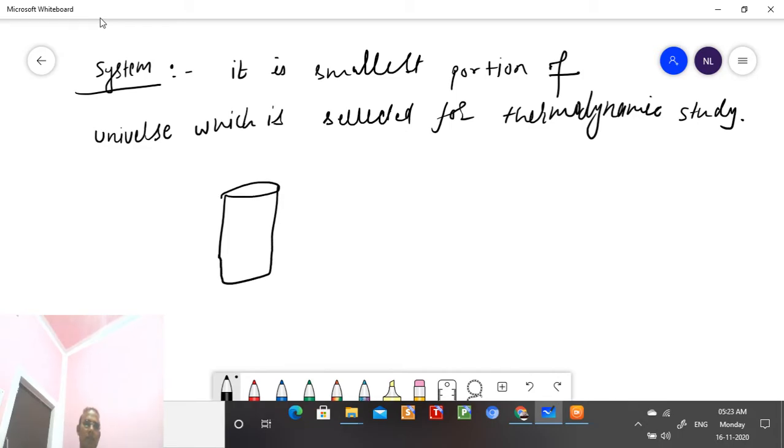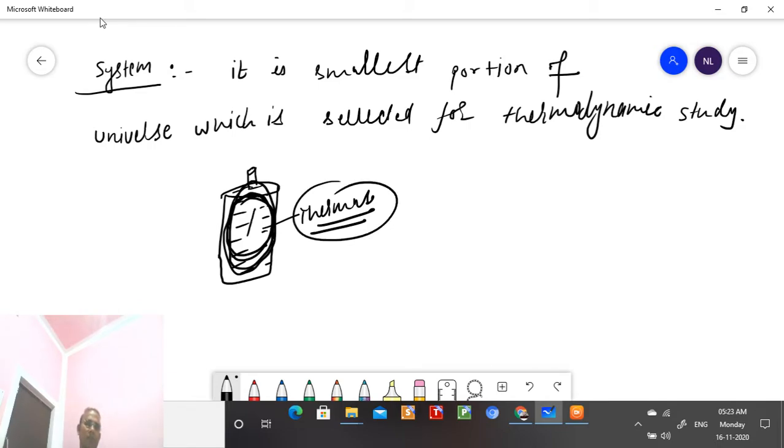If we are trying to study the water molecules in this fixed portion, the thermos, this is known as the system.